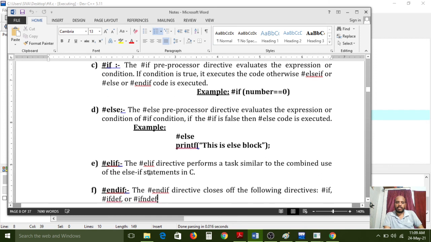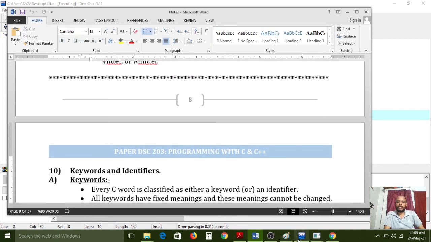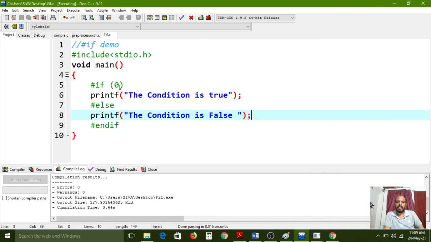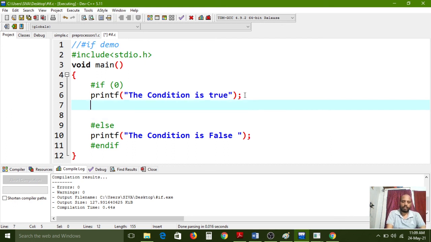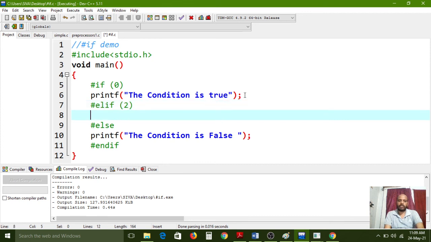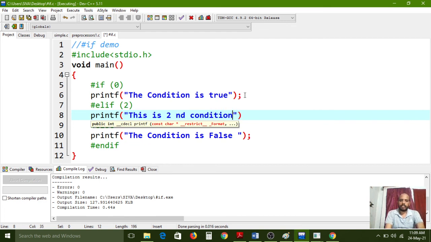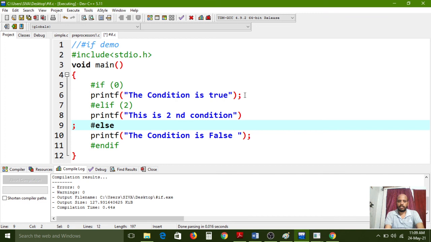Here #elif is used if you have more than one condition. Here there is only one condition, right? So if you have more than one condition, instead of this one we have to use #elif. Here also one more condition. If this first condition is true, then this block will execute. printf "this is the second condition", so this will also execute. Understand?